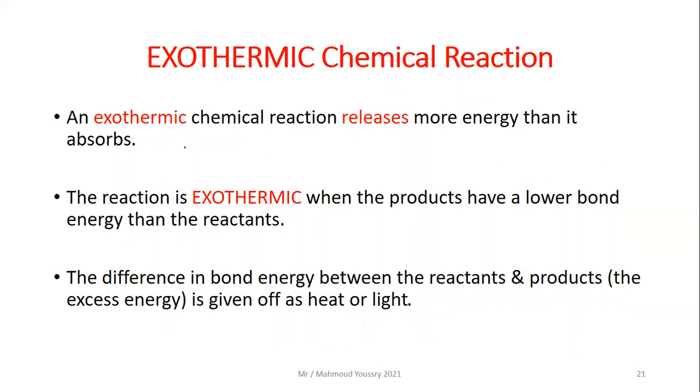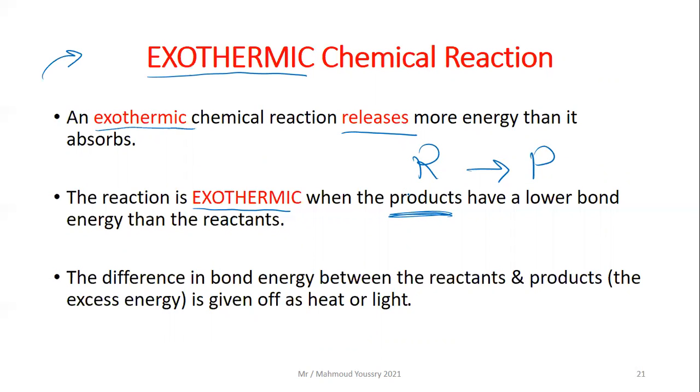We have two types of reactions here. We have an exothermic chemical reaction. Exo comes from the word exit or outside. So these reactions release more energy than they absorb. The reaction is exothermic when, listen to this part carefully, we have the reactants and we have the products. This is a chemical reaction. When the products have lower bond energy than the reactants, the rest is released. This is the exothermic reaction.